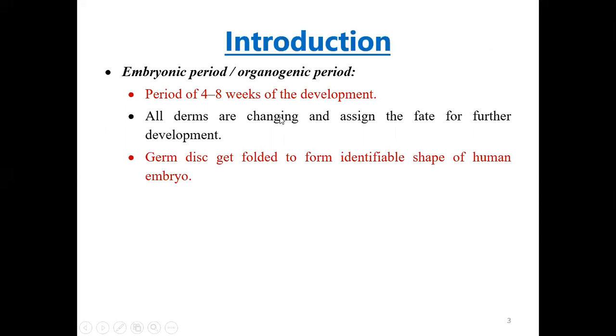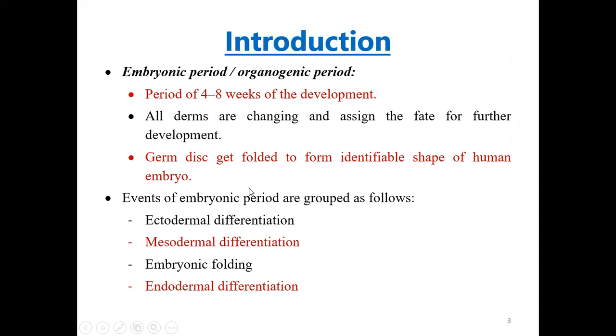So firstly, what is the embryonic or the organogenic period? The period from the fourth to eighth week of development is known as the embryonic period, in which the major organs will be forming. All the germ layers are changing and assigning the fate of their further development. The germ disc will get folded on itself to form an identifiable shape of the human embryo. The various events occurring during this period are ectodermal differentiation, mesodermal differentiation, the embryonic folding in the cephalocaudal axis and the lateral folding, and the endodermal differentiation.